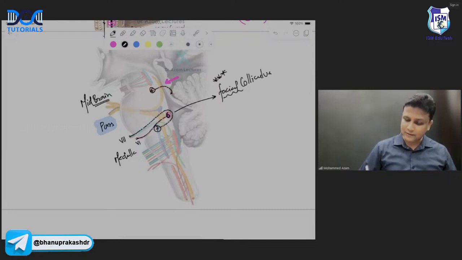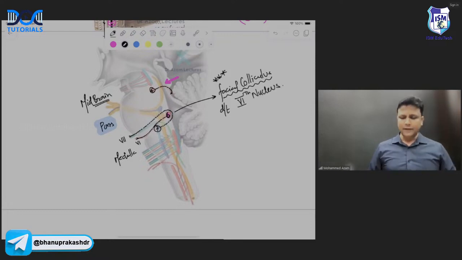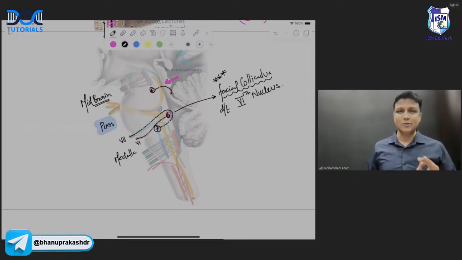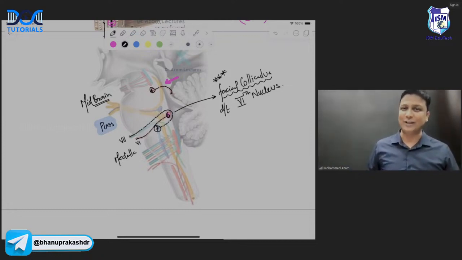And facial colliculus, again, you have to remember the reason it is formed, due to which nucleus? It is formed due to the abducens nucleus, the sixth nucleus. If that elevation is formed due to the sixth nucleus, then why is it known as the facial colliculus? Remember, because the seventh nerve fibers are going to take a turn around that one. Crystal clear concept here, sir.